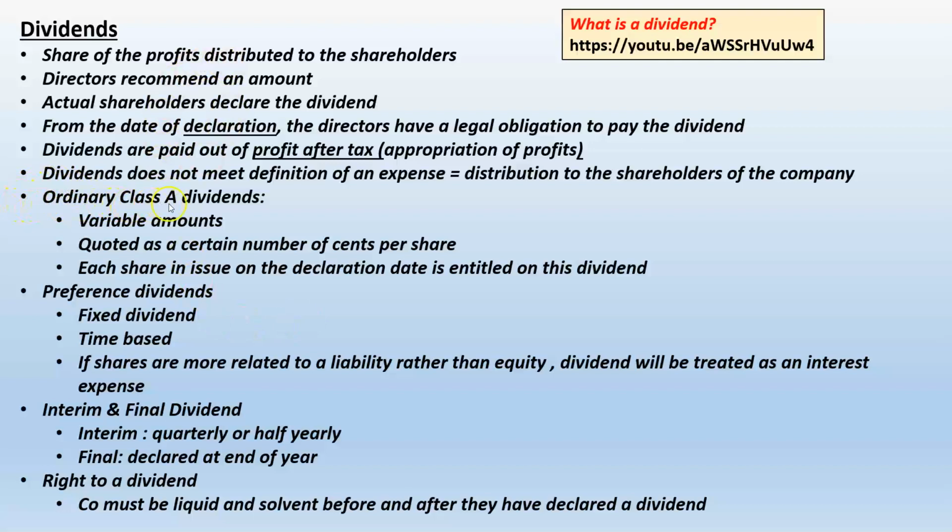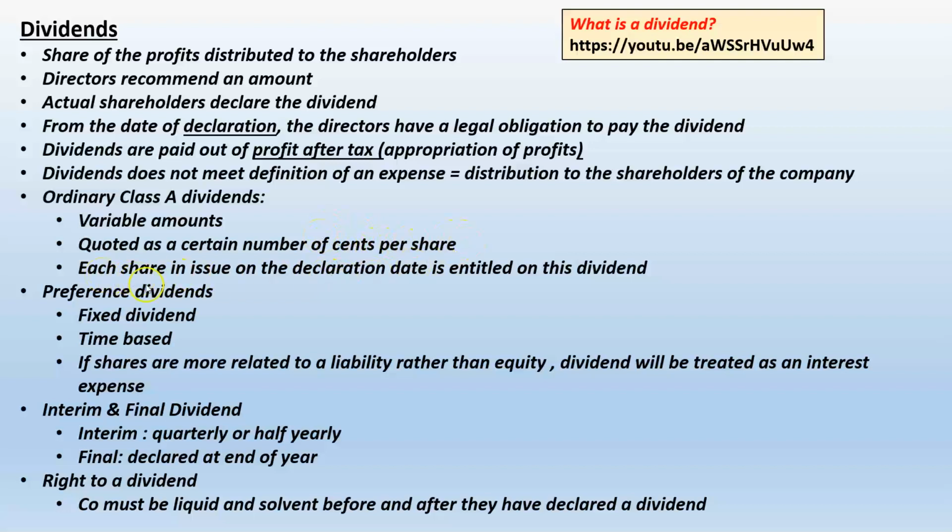Now, a dividend payable on an ordinary share can be a variable amount. That will depend on how much profit is available for distribution in the year. And we always quote a dividend as 20 cents per share or 50 cents per share. That's the only thing that I know of in this country which we still do in cents per something. So the dividend will always be cents per share.